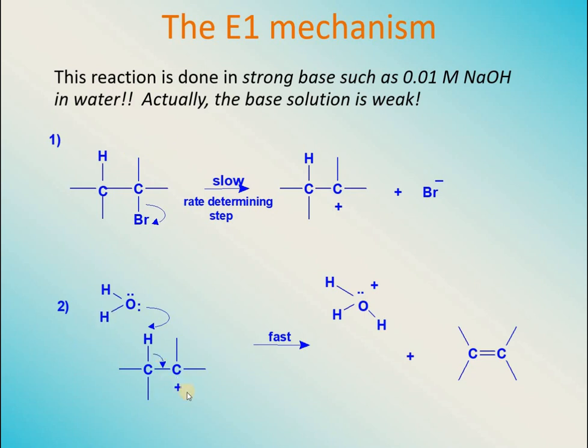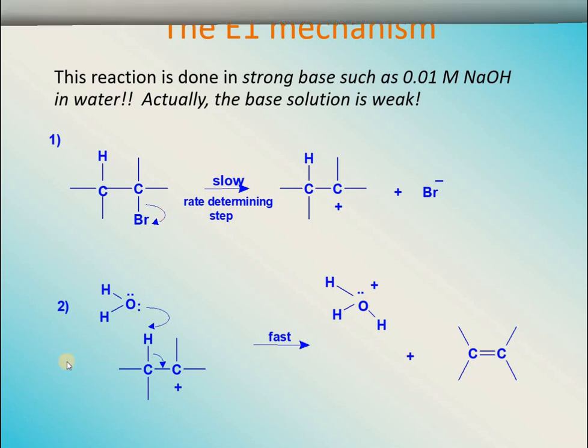In the second step, this carbocation will be attacked by a water molecule, which, along with a lone pair of electrons, is going to pick up a proton. The proton will lose its electrons to the carbon atom, and these electrons will be utilized for bond making between the two carbon atoms, and this will be lost in the form of a hydronium ion. So this is the mechanism. This is the second step, which is the fast step, and it is not the rate determining one. So that's why this is called an E1 reaction or unimolecular reaction.